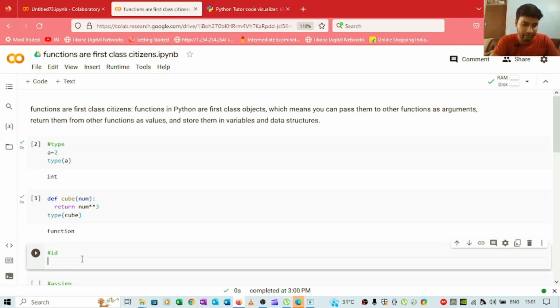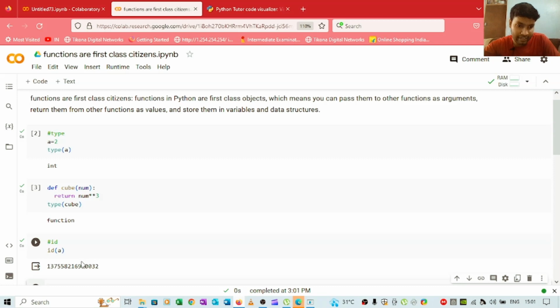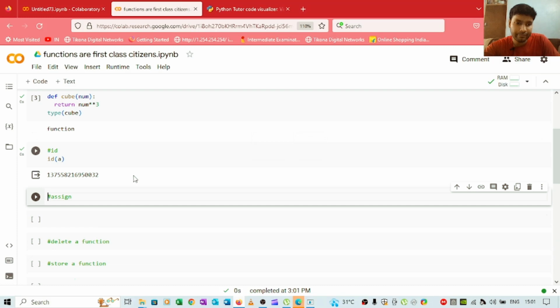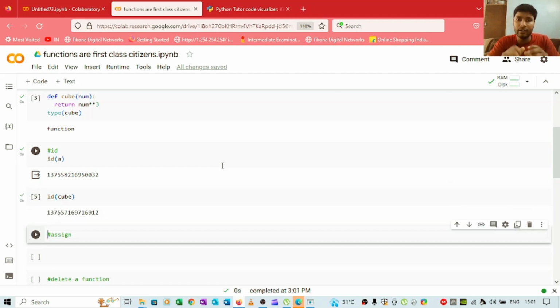So if you want to check the id of a, similarly do id of a, it will show us the position of that variable a. So id of a refers to this position. Similarly, you can check the id of cube, because we have created the function cube. I will add one more cell here. Whatever operation you can do on integers or other data types, you can do all those operations on a function as well. See, the id of cube refers to this 1375 and so on.